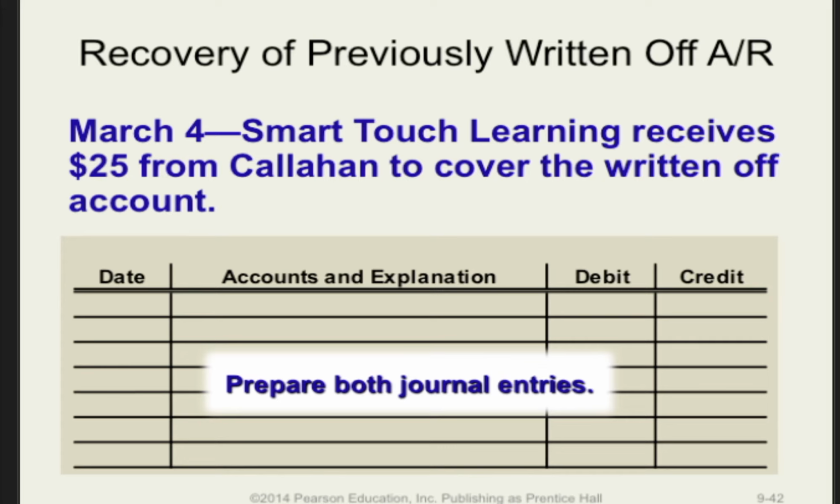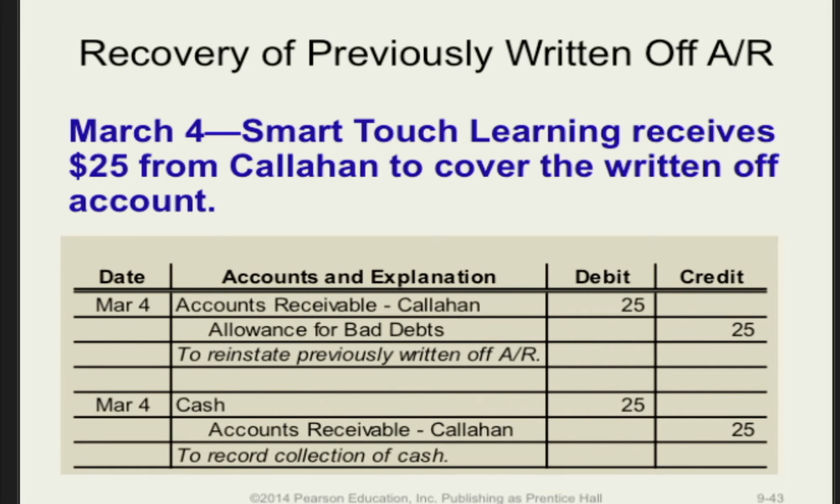So on March 4th, Smart Touch Learning receives $25 from Callahan. However, there is no account on the books any longer against which to charge the cash receipt. How do we prepare those journal entries? The first entry will reinstate the original account receivable by basically reversing what we did to get rid of it. So debit accounts receivable Callahan and credit allowance for doubtful accounts for that amount. The second entry will debit cash for $25 and credit accounts receivable for $25, just as you would have done if the account was paid on time.